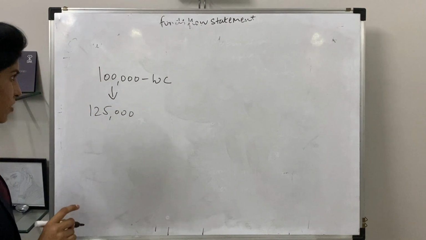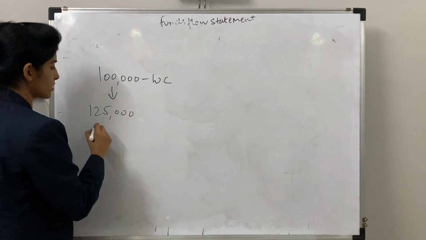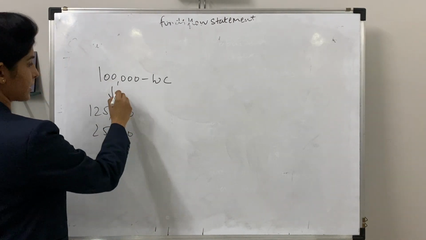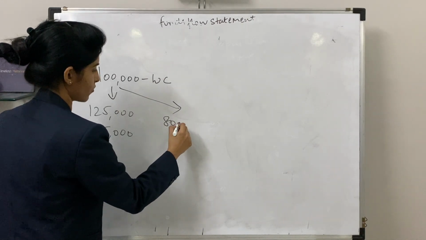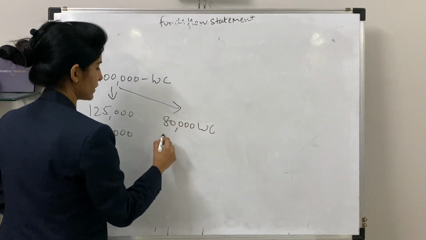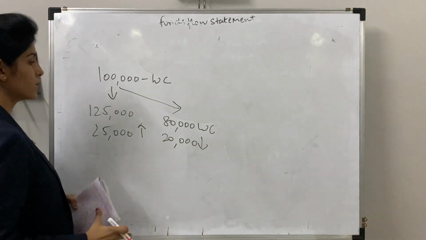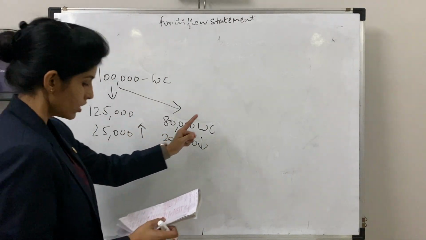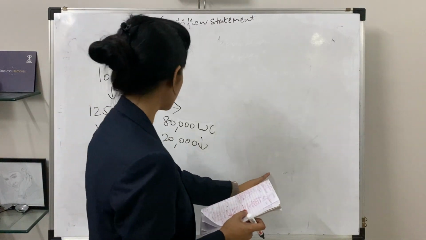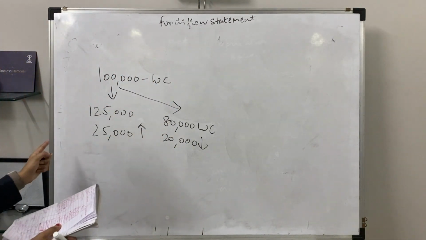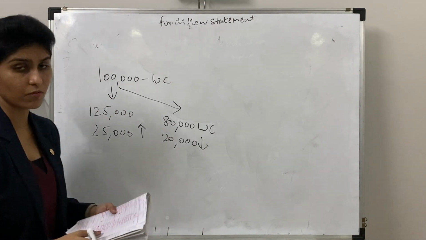Ultimately, you have to increase your working capital, so 25,000 will be increased. And in case it is being told that now you have to keep only 80,000 as your working capital, so your 20,000 is being reduced. That means there will be the inverse effect. So only here increase in working capital will be recorded in your application side, and on your sources side decrease in working capital will be recorded.